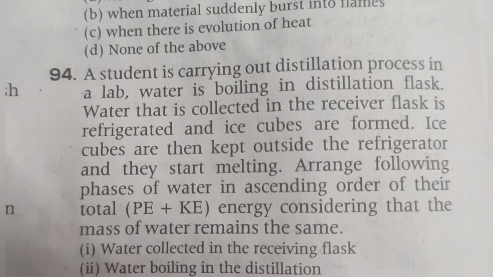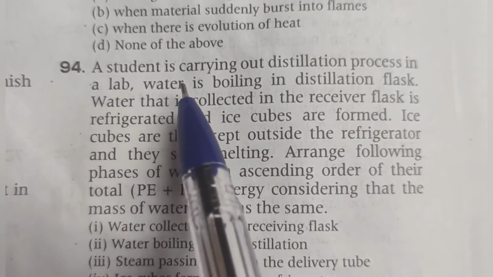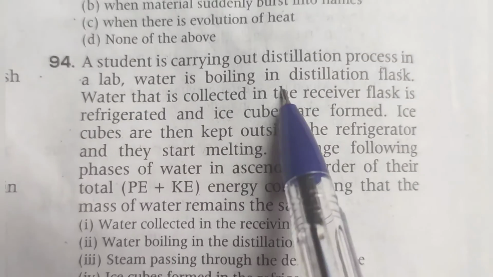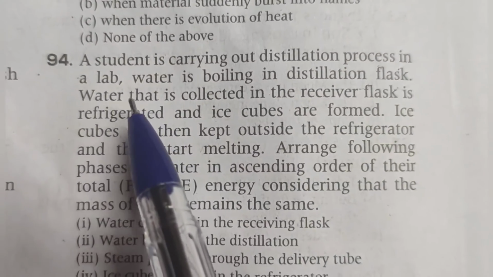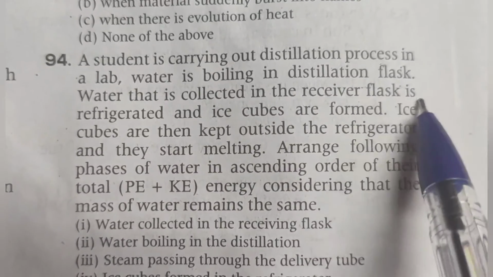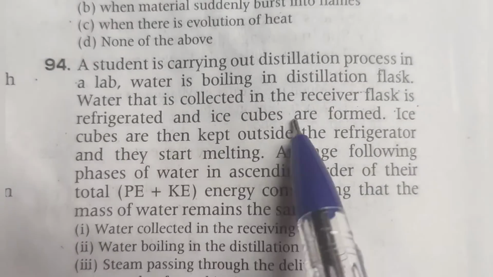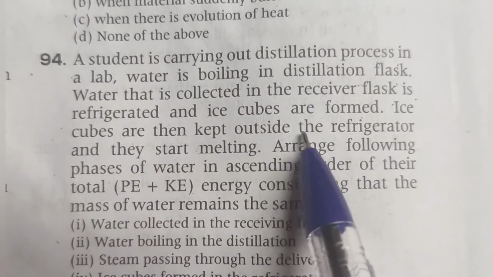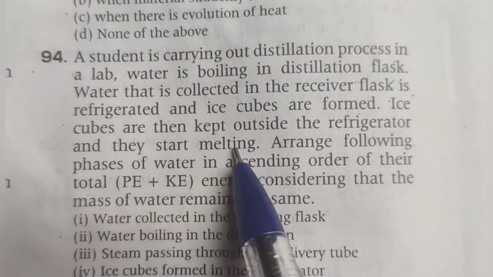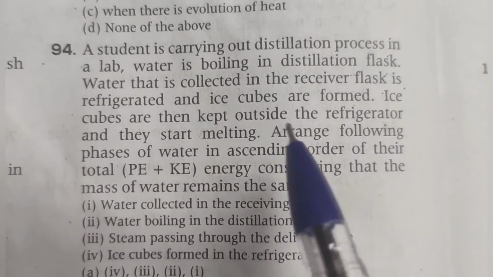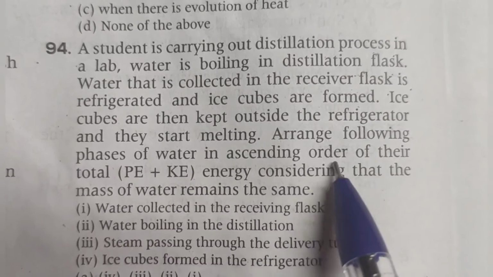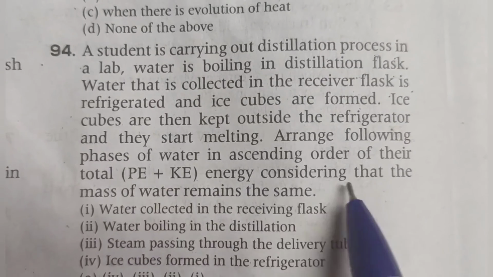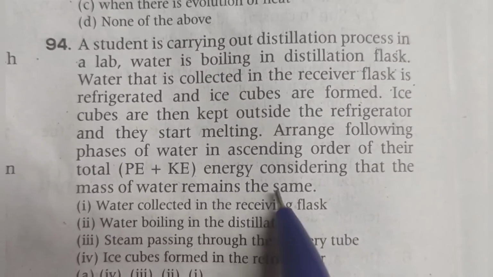94. A student is carrying out the distillation process in a lab. Water is boiling in the distillation flask. Water that is collected in the receiver flask is refrigerated and ice cubes are formed. Ice cubes are then kept outside the refrigerator and they start melting. Arrange the following phases of water in ascending order of their total energy, potential energy plus kinetic energy, considering that the mass of water remains the same.